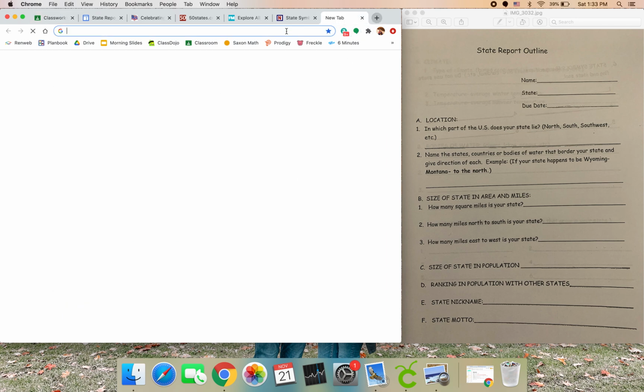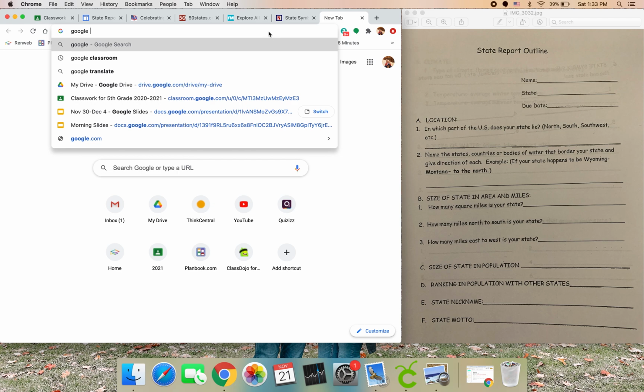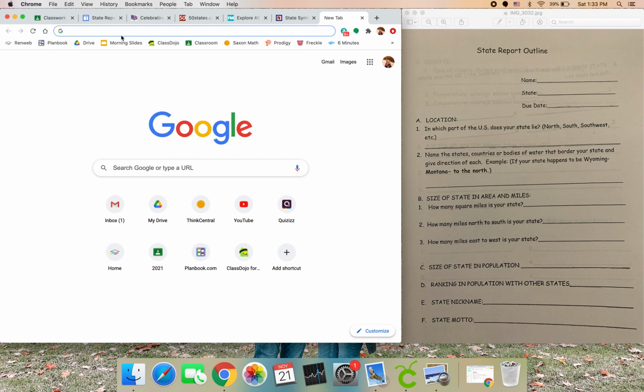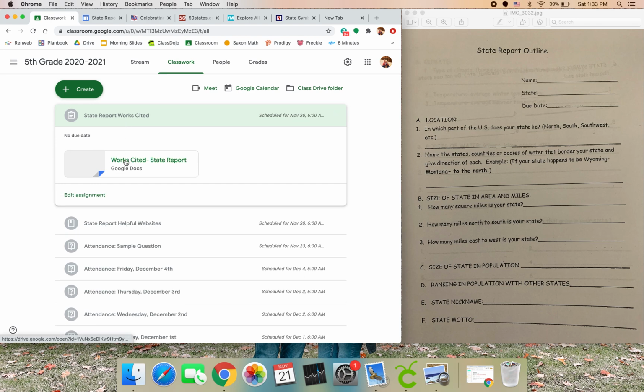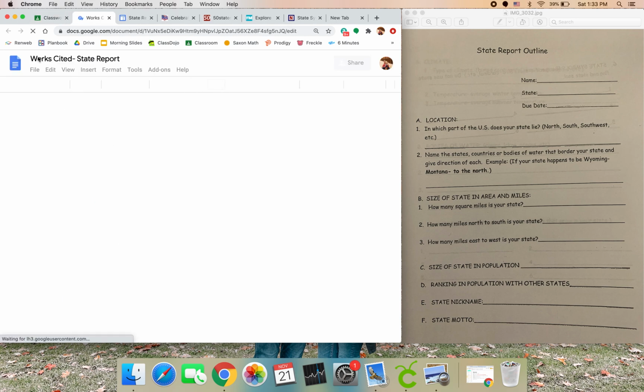So the other thing you could do is go to Google. Well, I am on Google. I was about to just Google. That's silly. Now, the other thing you have to do is, because you are not coming up with any of this information on your own, this is all information that has already been put together for you to use. In order to not plagiarize, you need to show your works cited page.